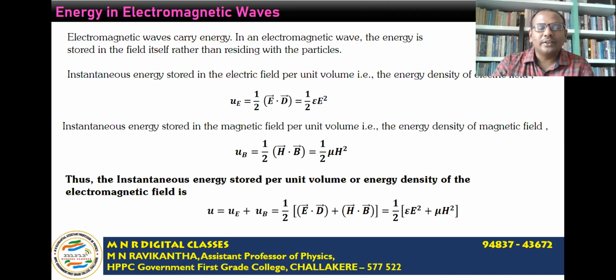So the sum gives us half of (E bar dot D bar plus H bar dot B bar), that is equal to half into (epsilon E square plus mu H square). This gives us the total instantaneous energy density of the electromagnetic field.